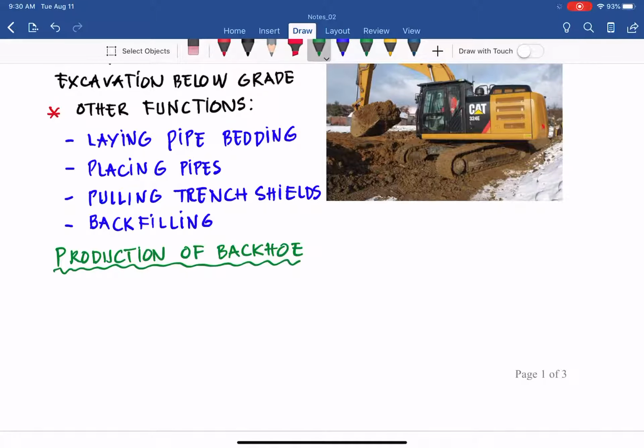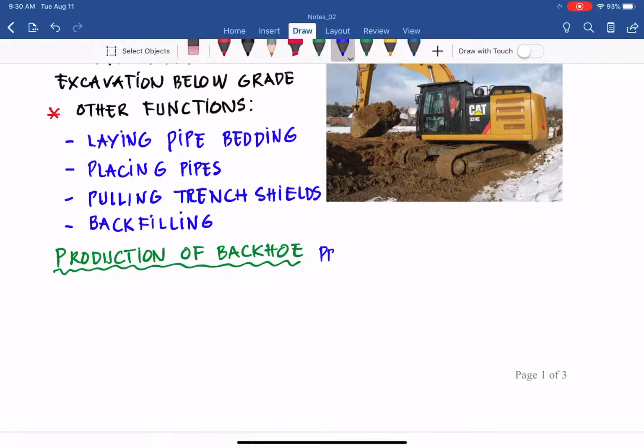And the equation is very simple. It measures in terms of loose cubic yard per hour. So we have production, and that is loose cubic yard per hour. It equals C times S times V times B and times E.